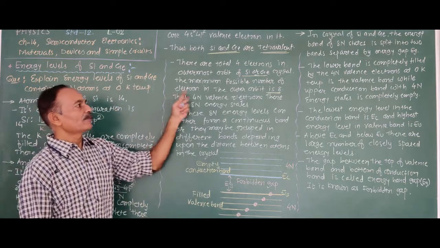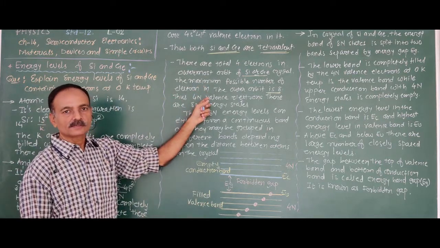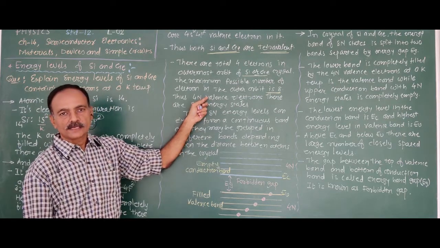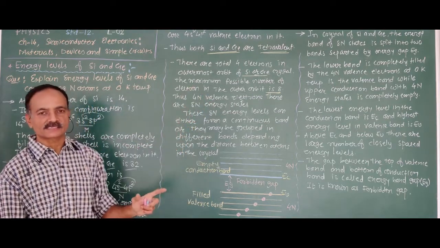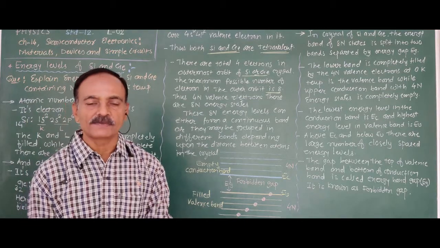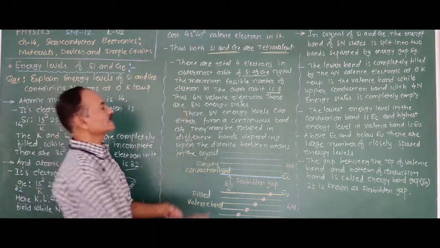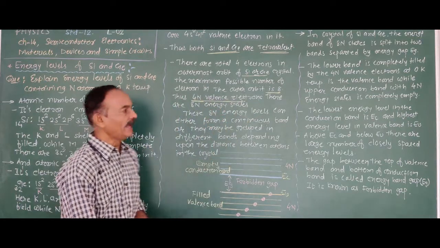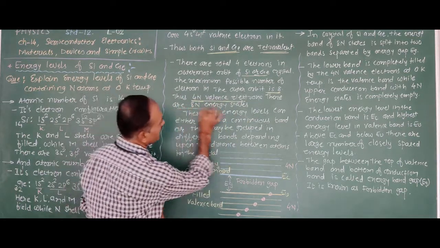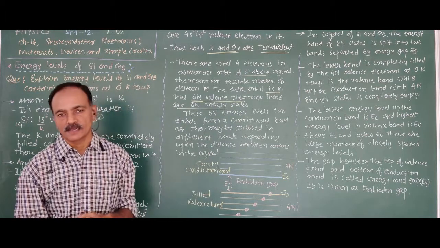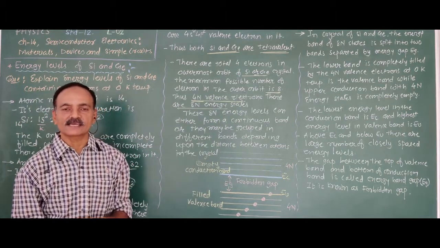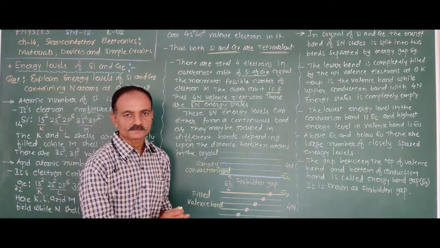Thus, for a crystal containing N atoms of silicon or germanium, there are a total of 4N valence electrons, and there are 8N energy states available for the crystal containing N atoms.